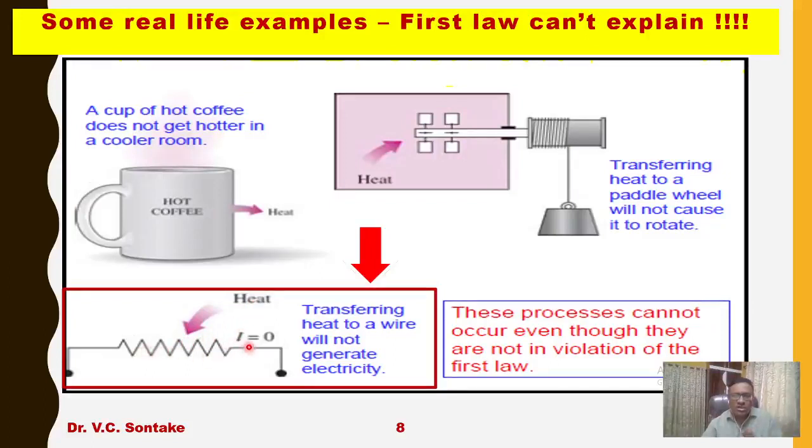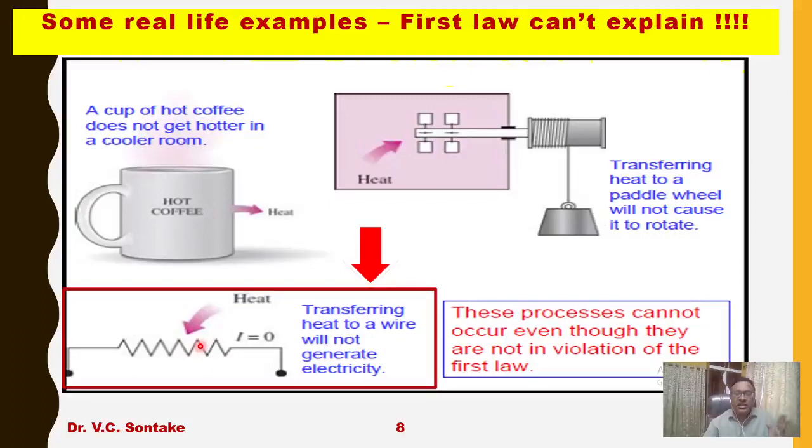So the process in this direction is taking place. Now is the reverse process possible? That means, if you heat this electrical conductor, will that heat be converted into electricity?